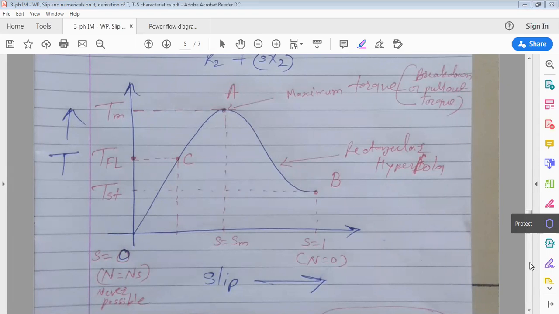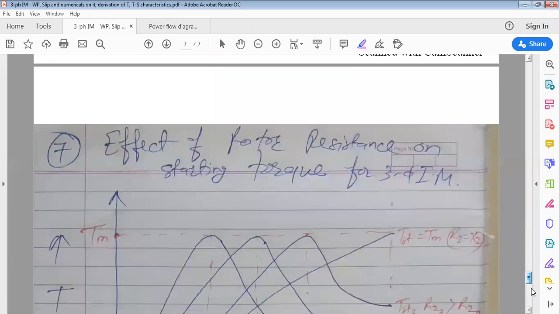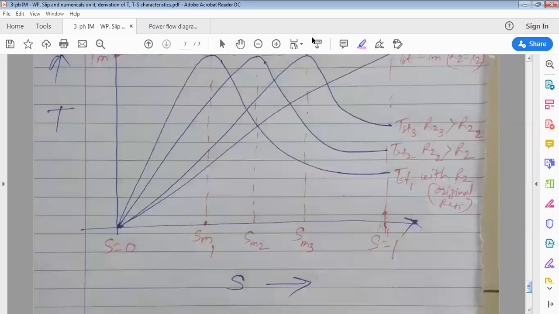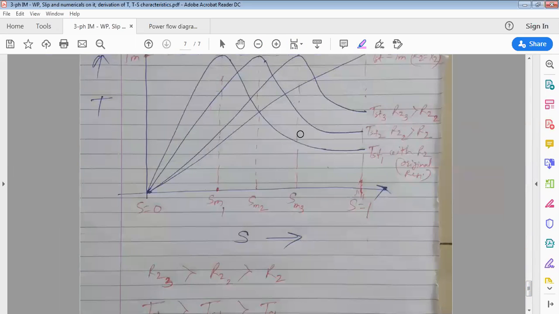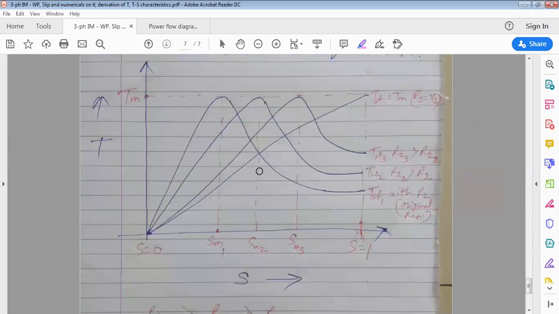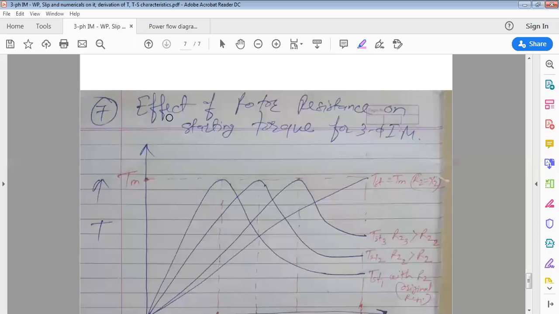What we have seen, the effect of the next one is the same; it is torque slip characteristics only. In the next graph also, if you observe, it's a torque slip characteristic. It has the same nature: initially it increases linearly, reaches a maximum and then starts to decrease. This is the starting torque when slip is 1. Same behavior; only in this graph we are going to see the effect of rotor resistance on starting torque.